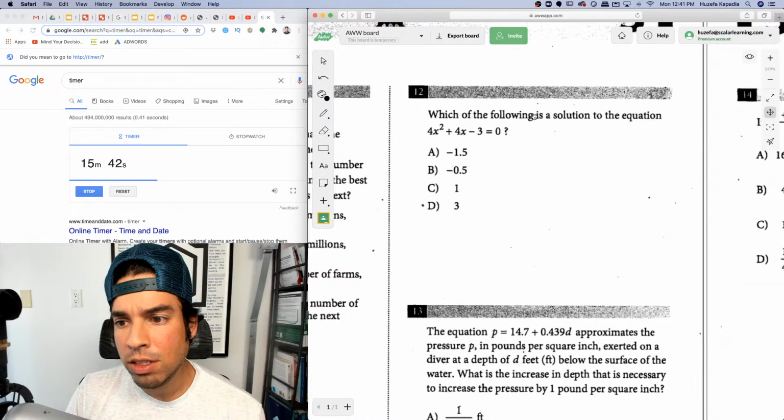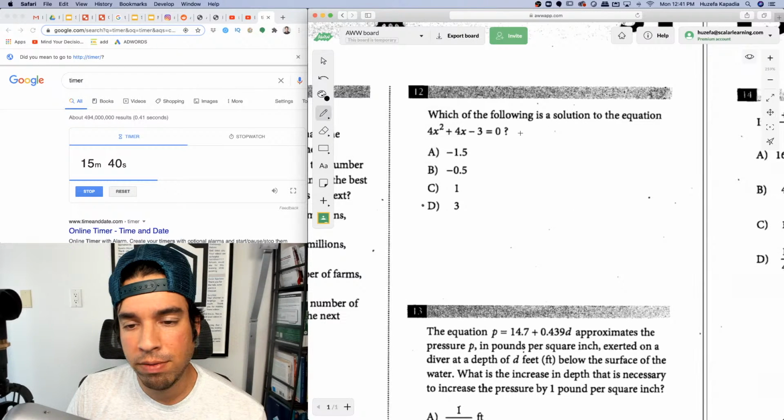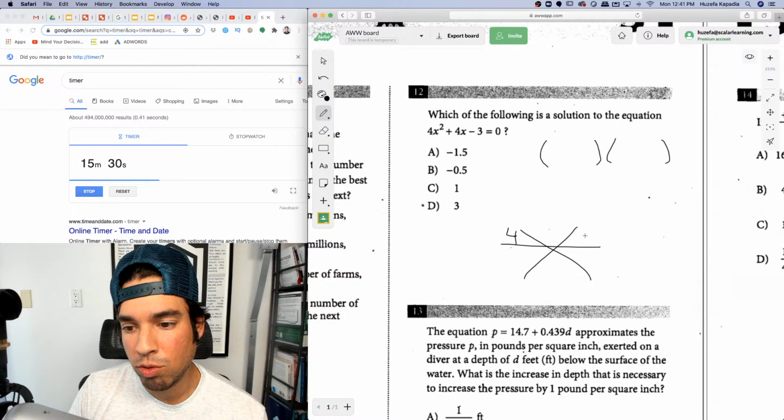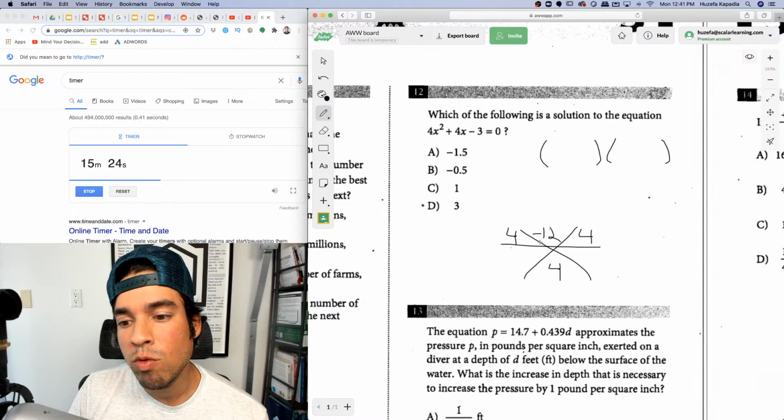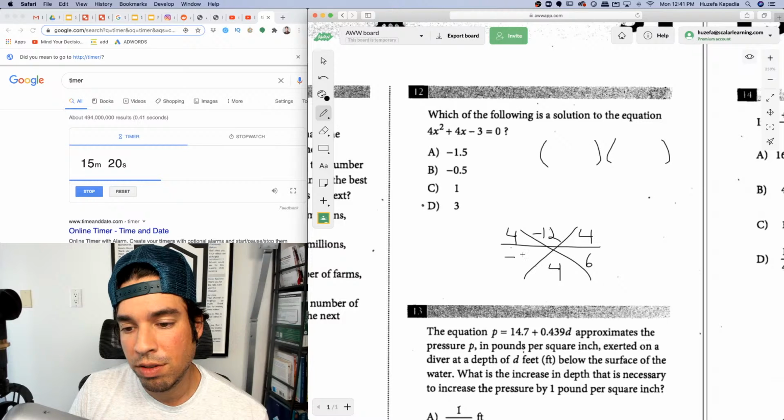Which of the following is a solution to the equation? All right, can we factor? This is factorable, I believe. Let's use the star method. Rarely do I have to use it, but let's go for it because I like it. So we put the a times c up top, b on the bottom. What multiplies to negative 12 and adds to 4? It's positive 6 and negative 2.